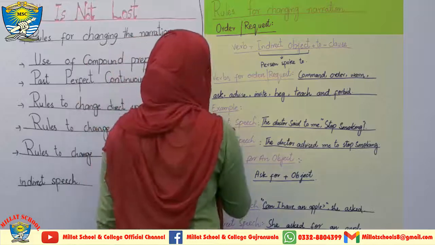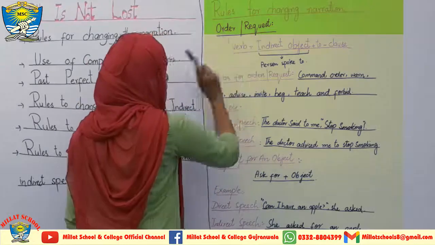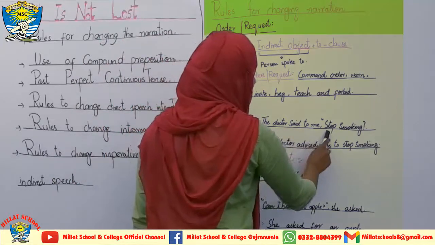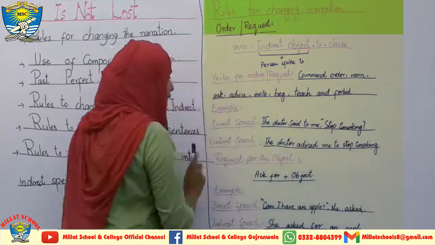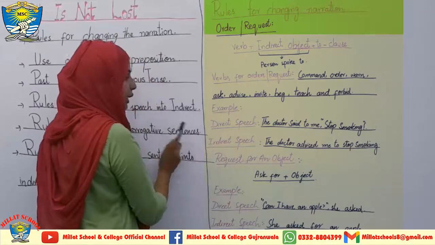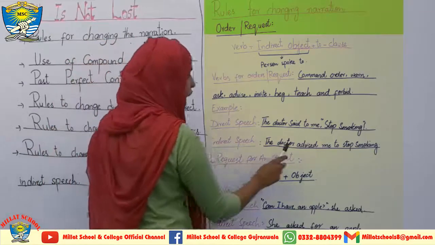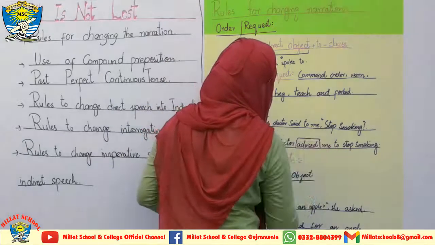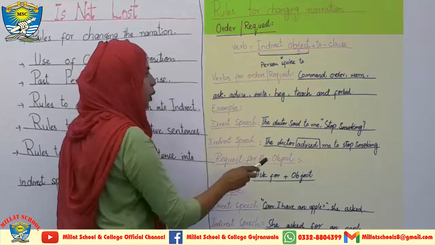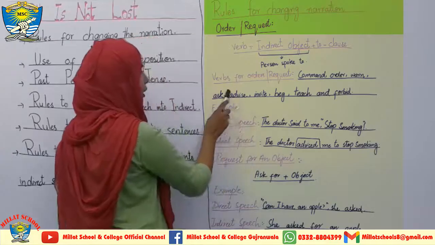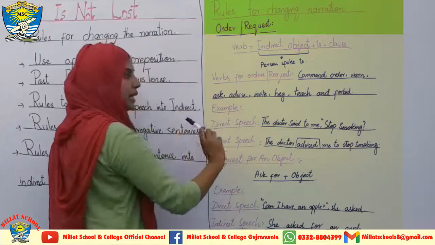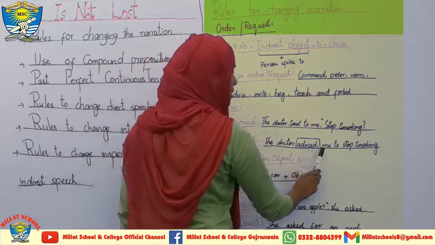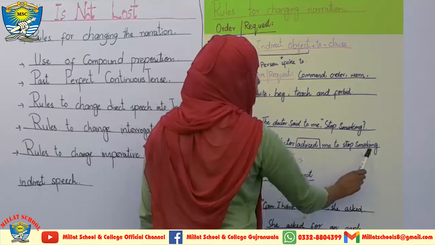Now I am coming towards the example of order or request. Direct speech: The doctor said to me, stop smoking. Here I am going to change it into indirect speech. How will I change it? I will use the verb advised over here, and this verb I have mentioned over here also. I have replaced said to with advised. The doctor advised me to stop smoking.